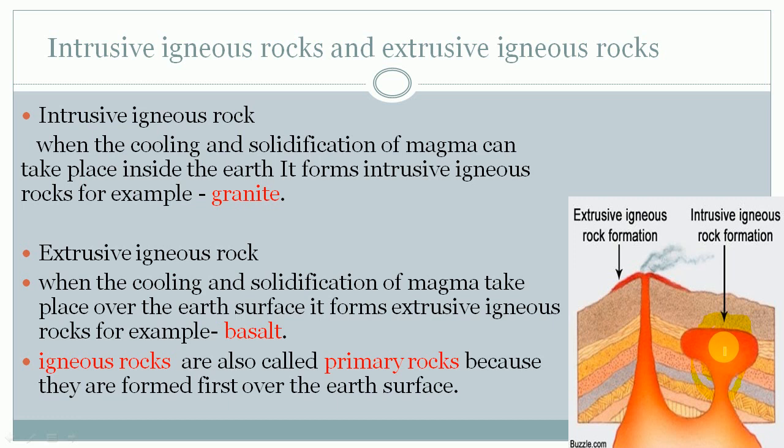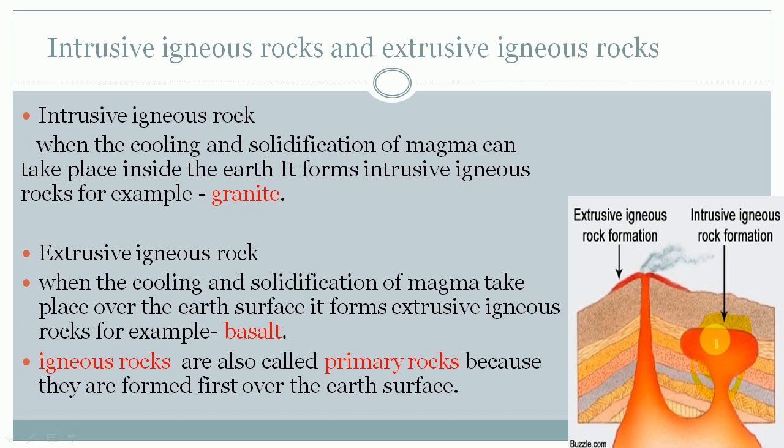When it finds some cracks inside the earth, it takes place there, and in this way, when the molten substance called magma comes out, it cools down and solidifies inside the earth, and it forms intrusive igneous rock. For example, granite. So granite is made inside the earth, that's why it comes in the category of intrusive igneous rock. Now the next is extrusive igneous rock.